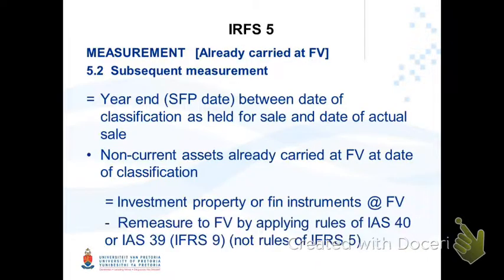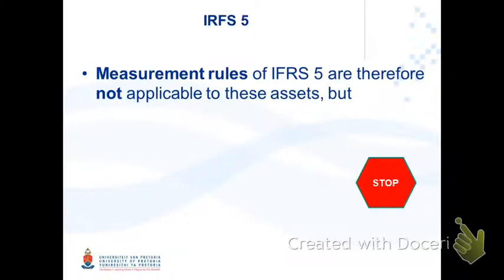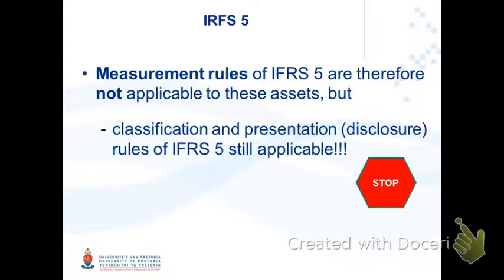The remeasurement will then be in terms of the rules of those two standards and not the rules of IFRS 5. Therefore, to summarize, the measurement rules of IFRS 5 are not applicable to assets previously carried at fair value, but the classification and presentation, in other words disclosure, rules of IFRS 5 are still applicable in this case.